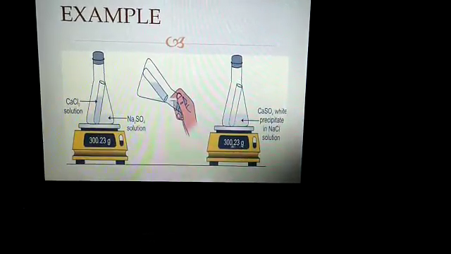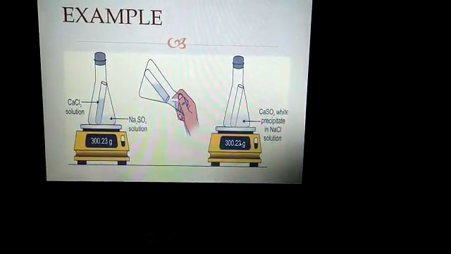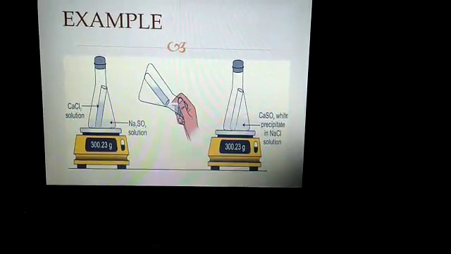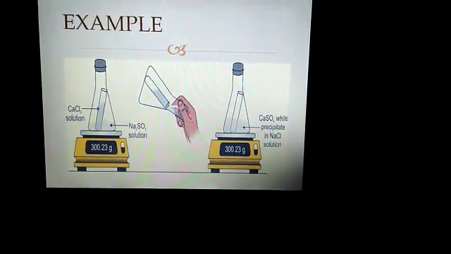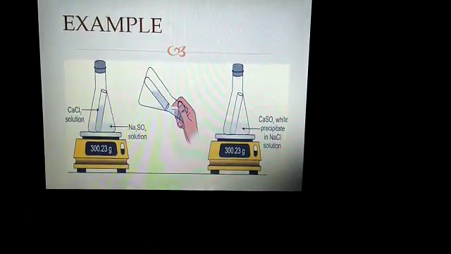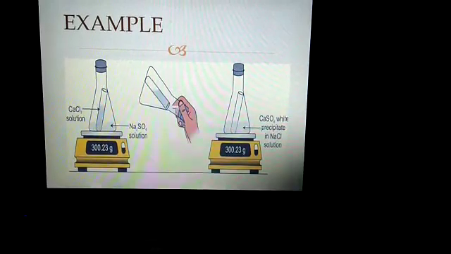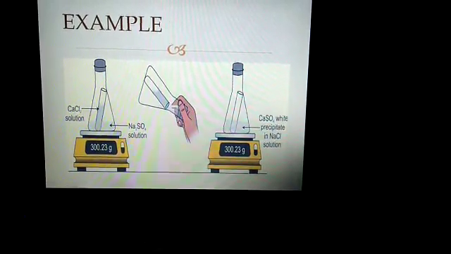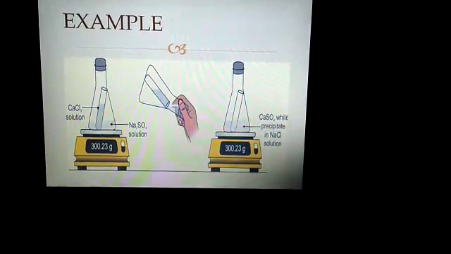So through this example you can say that mass is neither created nor destroyed during a chemical reaction, it only transforms from one form to another.